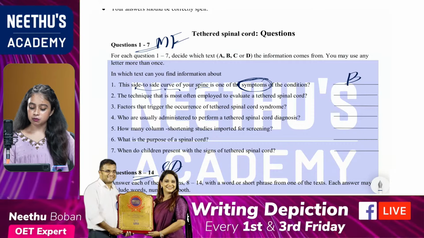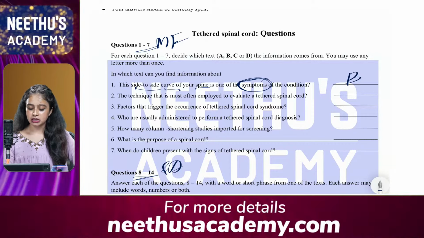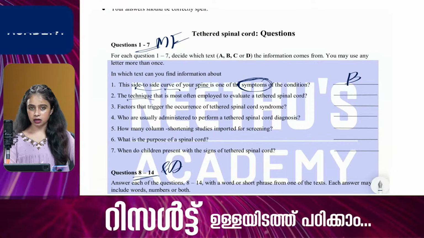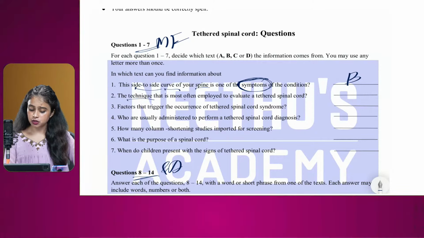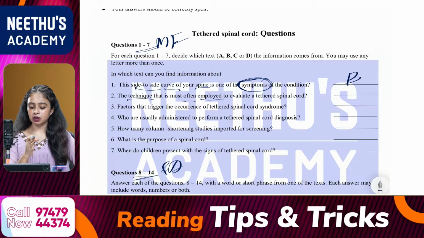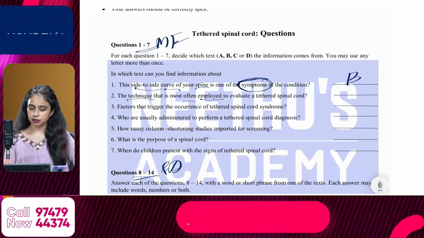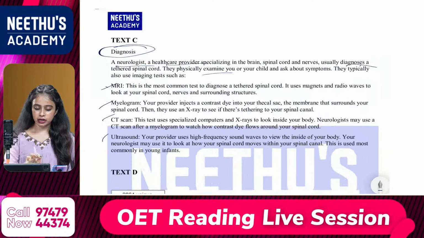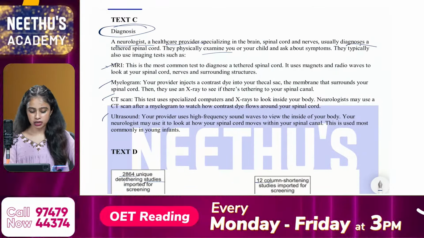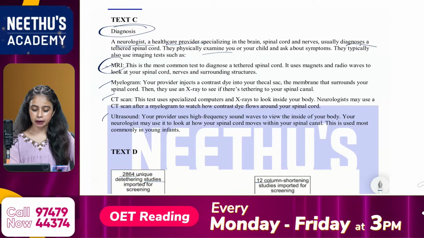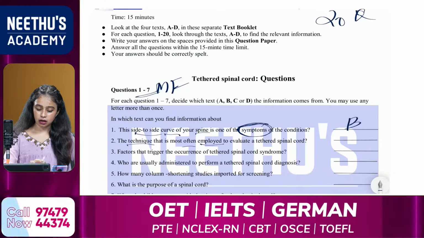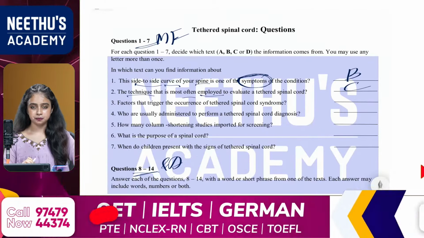The technique that is most often employed to evaluate a tethered spinal cord. So my keywords: technique, a method, most often employed, used, evaluate, tethered spinal cord. So what technique? The technique or procedures are mentioned in text C, all about the test. Which test is used there? It's all about the MRI, which is in text C. So our answer is C.